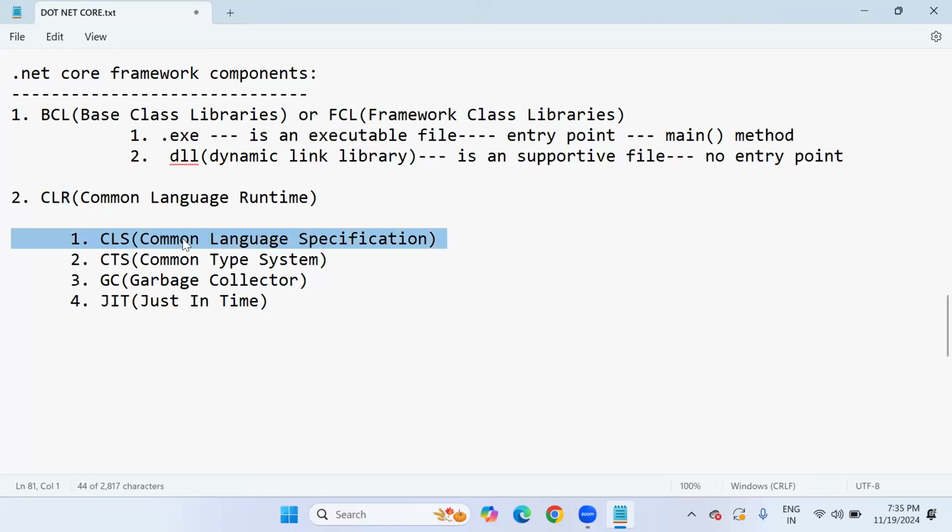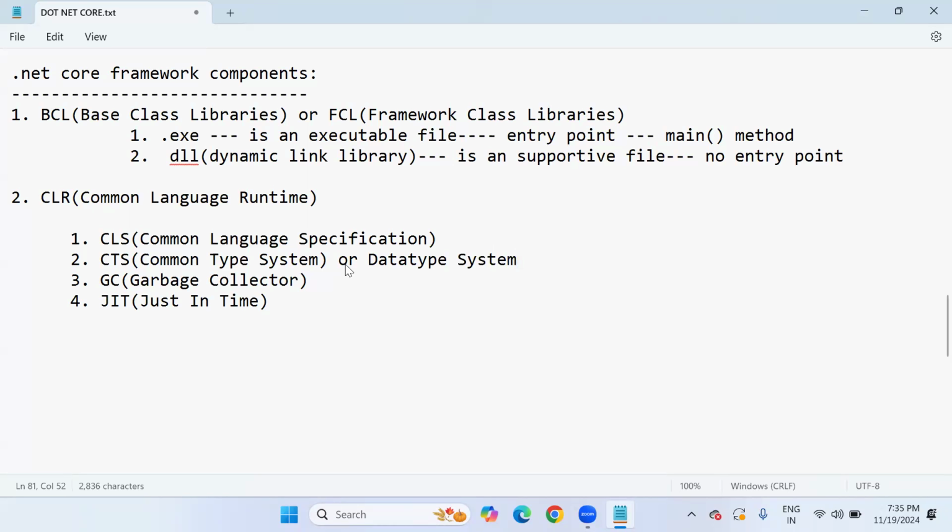For that purpose, we have a component called CLS, Common Language Specification. Okay. Next, coming to the CTS, Common Type System. This common type system is also nothing but data type system. Even programming language to programming language, data type system is also different or not?